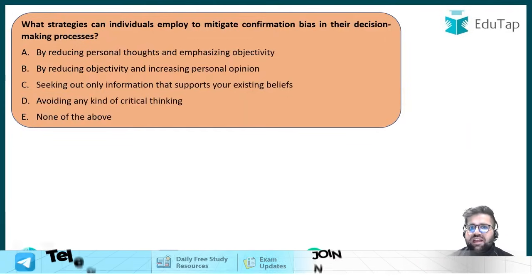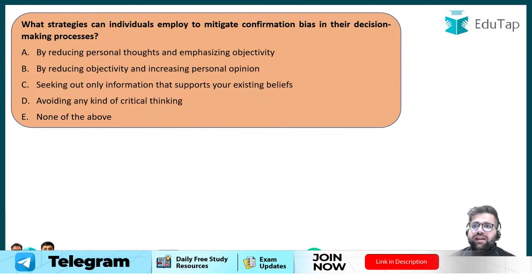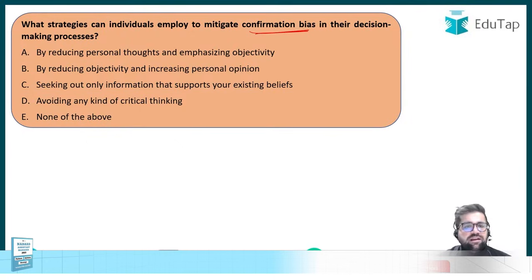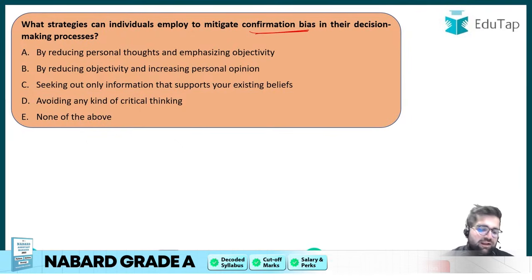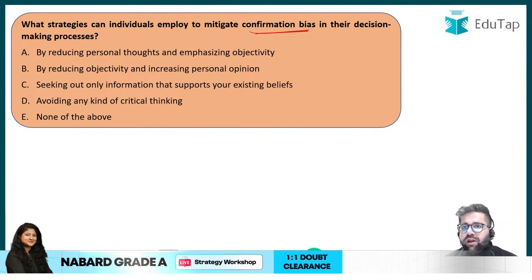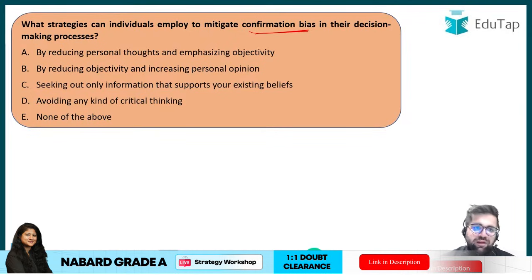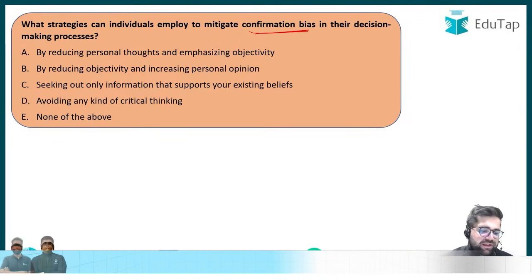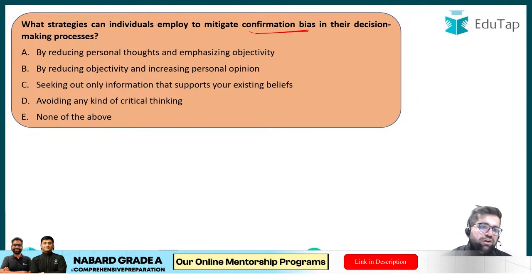What strategies can individuals employ to mitigate confirmation bias in their decision making process? Now to answer this question, first you have to understand the meaning of confirmation bias. I will wait for 10 seconds, or let's increase the time to 30 seconds. Let's see who gives me the right answer. Is it option A? Is it option B? Is it option C? Is it option D? Or is it option E?